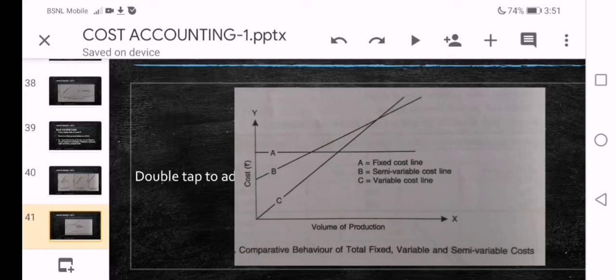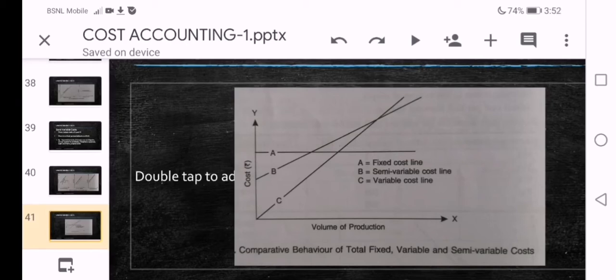Observe carefully. A is a line parallel to the volume of production line, that is the x-axis. Though production is increasing, line A, which is the fixed cost line, is constant. Total fixed cost is constant. Line C, which is the variable cost line, is increasing as the volume is increasing. There is a perfect positive relation between the volume of production and variable cost.